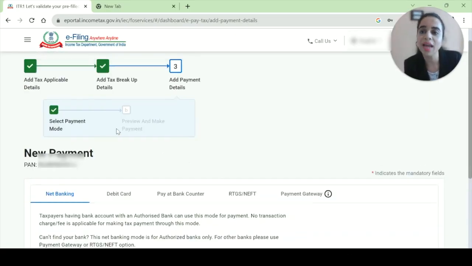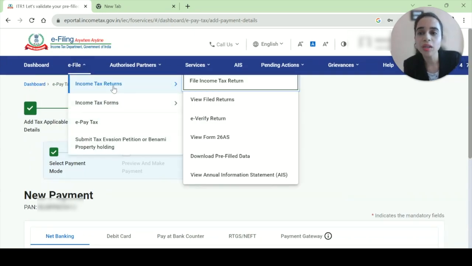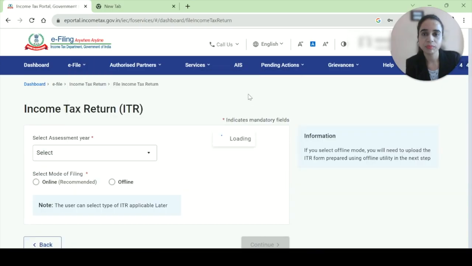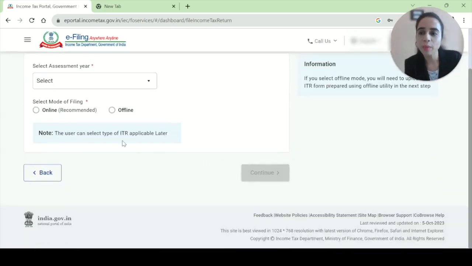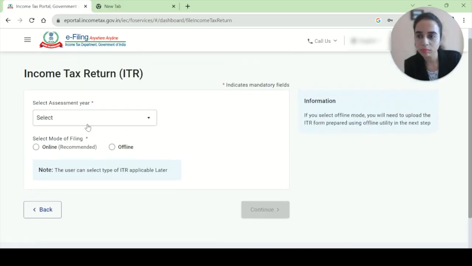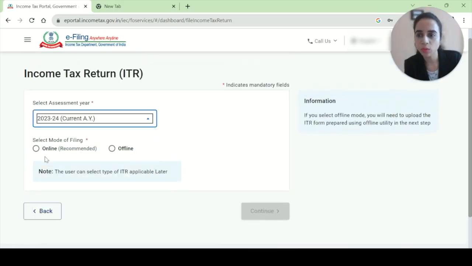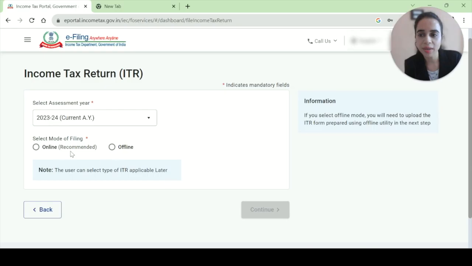Once you have paid the tax from here, you can go back to e-filing returns. All right, the draft will be there, and you can go back again to the income tax return, and then you can simply file it.